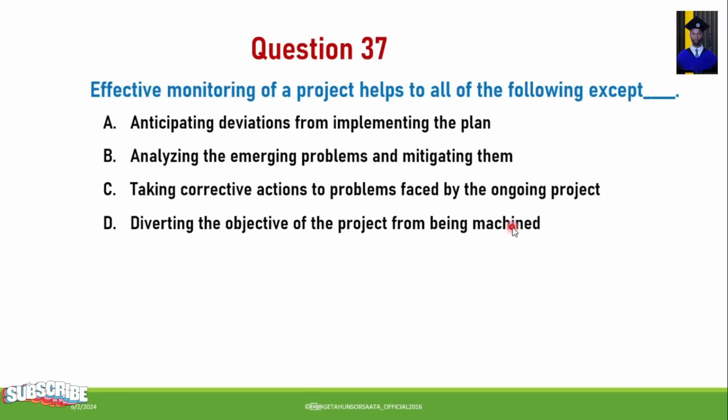So from this, which one is not the function or the importance of effective monitoring of a project? The correct answer for this question is D. Diverting the objective of the project from being machined is not the function or the importance of effective monitoring of a project, but the others are the importance of effective monitoring of a project.